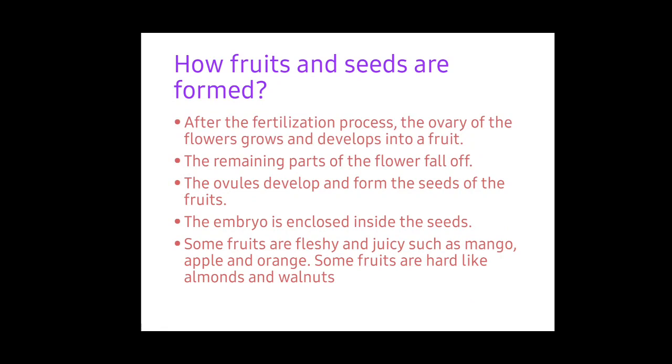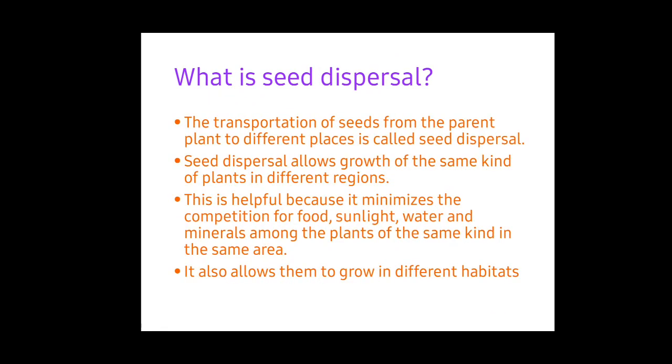Some fruits are fleshy and juicy, such as mango, apple, orange. Some fruits are hard, like almonds and walnuts. The fruit that we are eating is the ovary of the flower, and this is how fruits are formed, and inside the fruit seeds are placed. Now the fruit is ready and the seed is also ready, but it has to be planted. We cannot pick each and every fruit and fix it in the soil, so it has to be dispersed. What is dispersed?